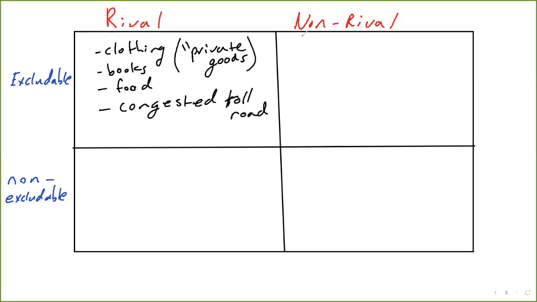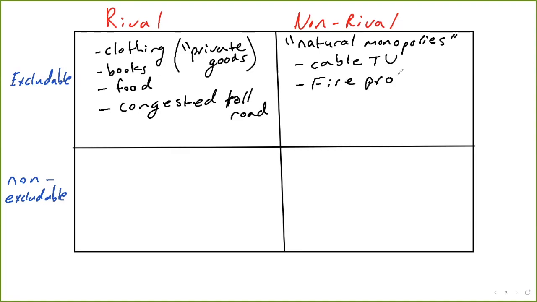Non-rival excludable goods. We would describe these as natural monopolies. These are going to be things like cable TV, fire protection, or fire department, or an uncongested toll road. So these are excludable. People can't access cable TV unless they pay for a subscription, but they're non-rival. If you're watching a TV show, you're not preventing anyone else from also watching that TV show. If a toll road's uncongested, it's excludable. We can keep people from getting on the road by charging a toll, but as long as it's not congested, you driving on the road isn't preventing someone else from driving on the road.